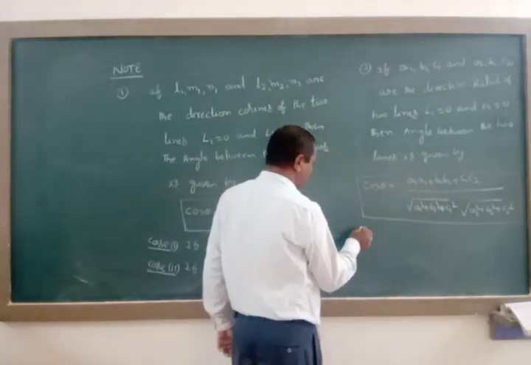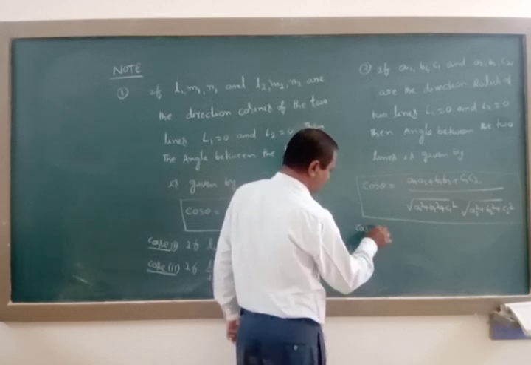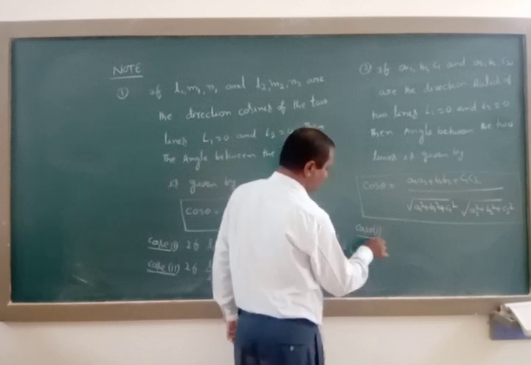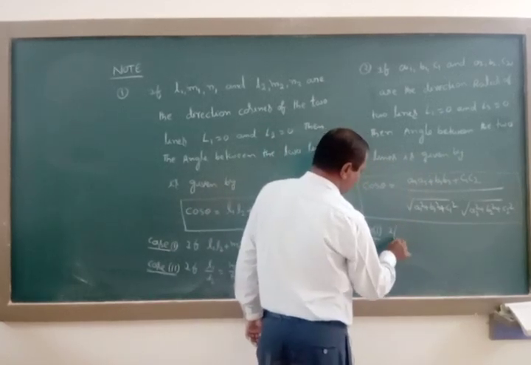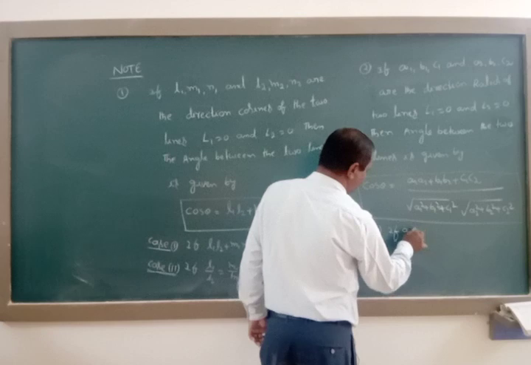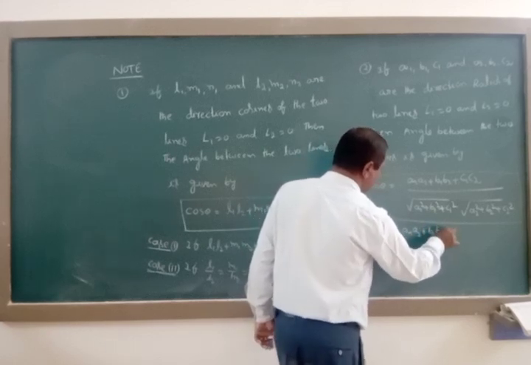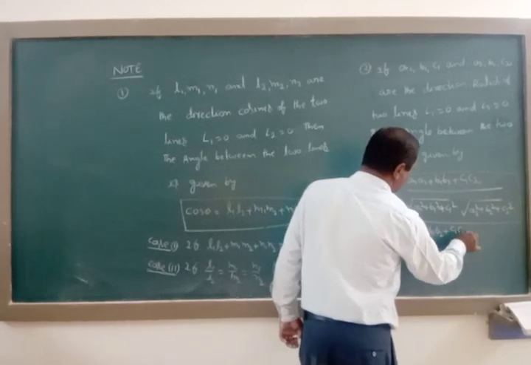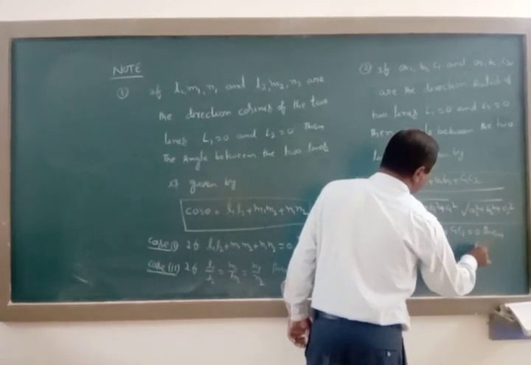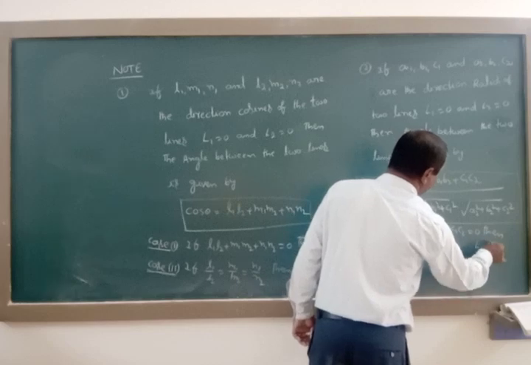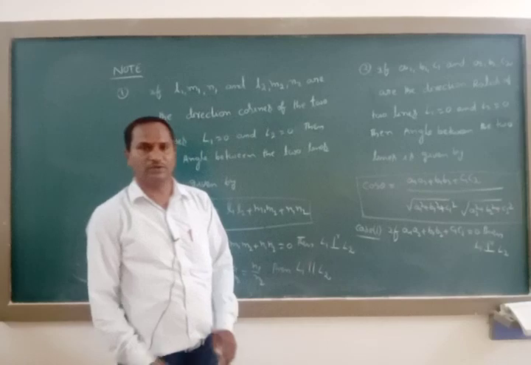Under this, we will give some notes or cases. Case 1. If the numerator part, A1 A2 plus B1 B2 plus C1 C2, is equal to 0, then the lines are perpendicular, that is L1 is perpendicular to L2.